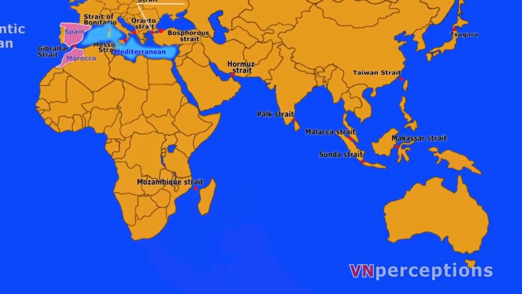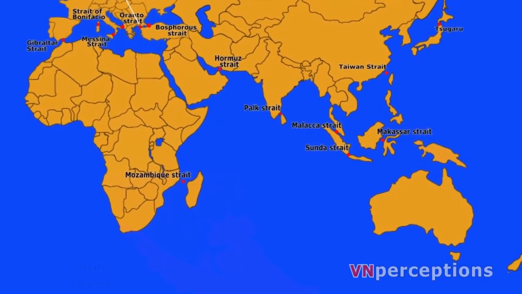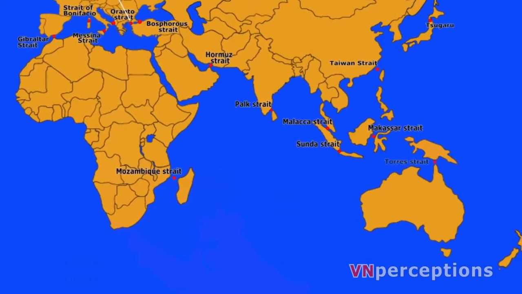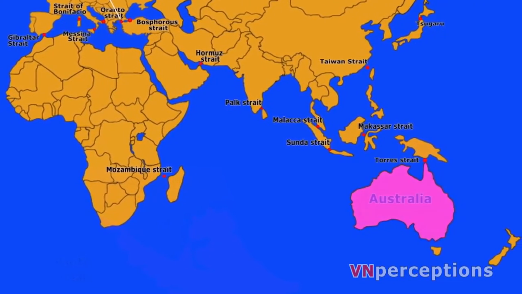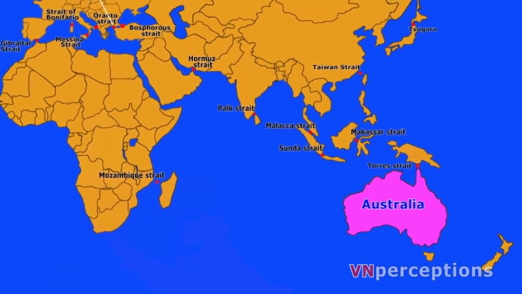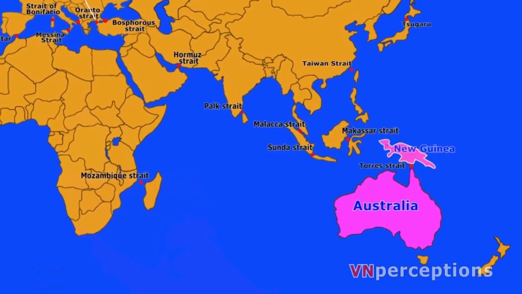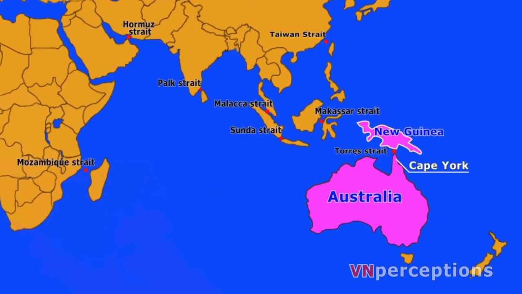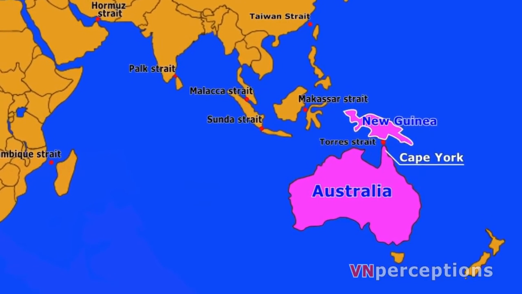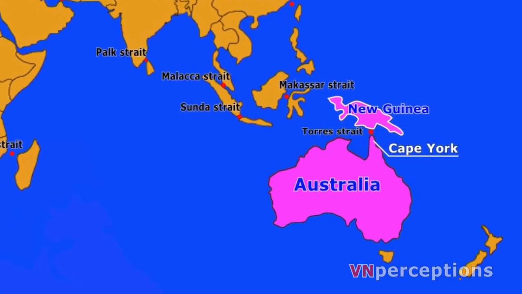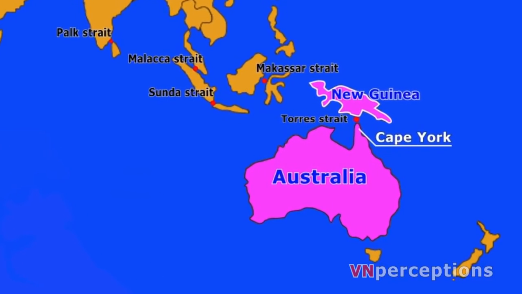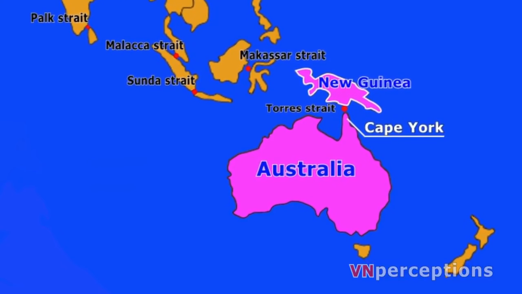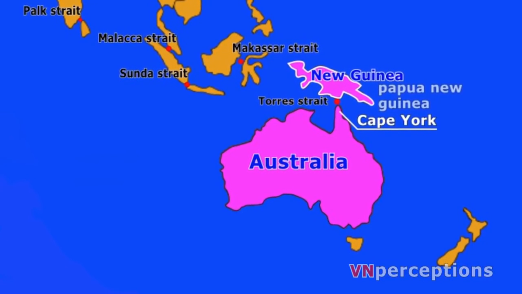Coming to the straits around Australia. The first one is the Torres Strait. It lies between Australia and Melanesian island of New Guinea. To the south is Cape York Peninsula, the northernmost continental extremity of the Australian state of Queensland. To the north is the western province of Papua New Guinea.